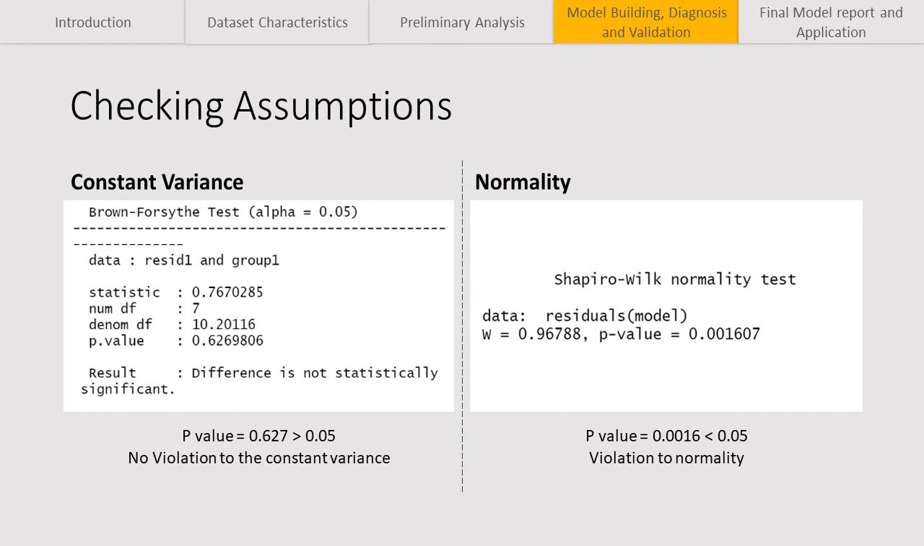Then, we did a Shapiro test to test for normality of the observations. The null hypothesis here is that the errors follow a normal distribution. The p-value was smaller than 0.05, which means that this assumption does not hold and that we need to transform our response variable.